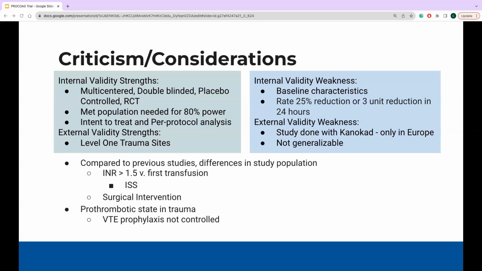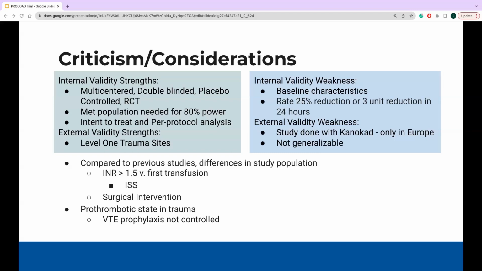There's also a greater need for surgical intervention compared to previous studies, but no report on how many patients actually got surgical intervention. And time to surgical intervention was also longer in this population than in previous studies. This could have negatively affected the result, as greater time to source control of bleeding can equal a longer time in acute coagulopathy. In regards to safety evaluation, there is a questionable effect of VTE events as their study